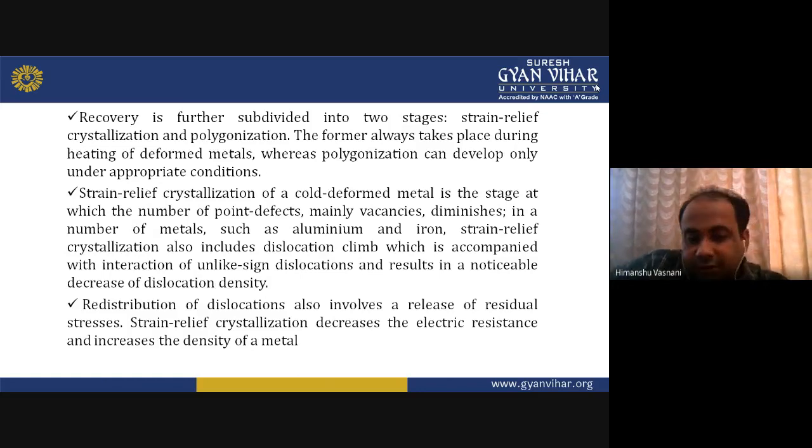Redistribution of dislocations can involve a release of residual stresses. Strain relief recrystallization decreases the electrical resistance and increases the density of a metal.